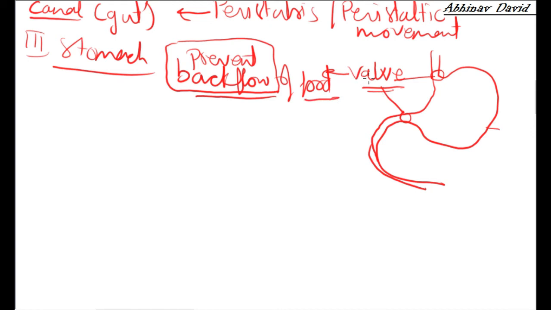As we will see in transportation, when we study the circulatory system, there also we are going to see valves, and they prevent the backflow of blood. Now let us talk about the stomach. The stomach is a muscular organ.